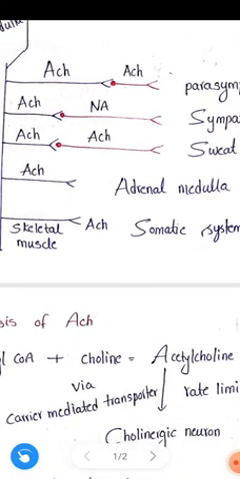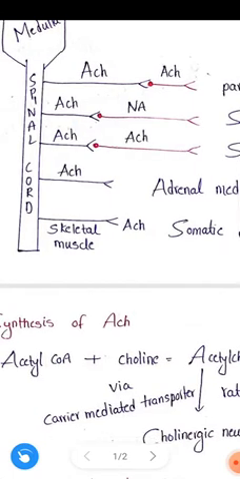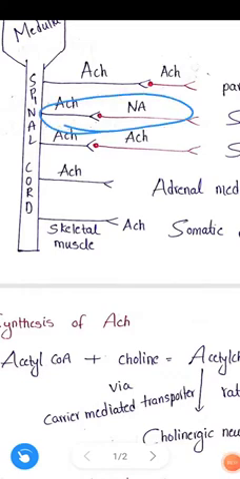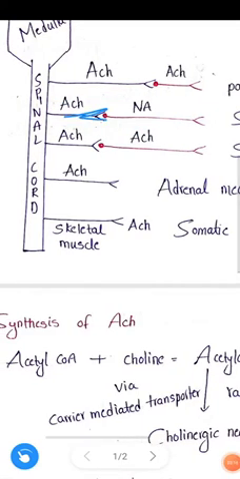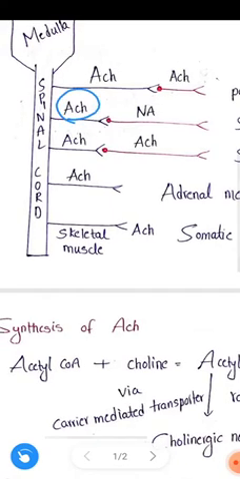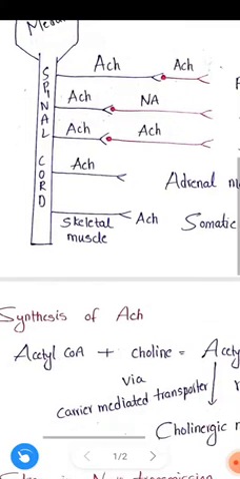Next, coming to the sympathetic. If you observe here, this is the presynaptic neuron and this is the postsynaptic neuron. If you compare the pre and postsynaptic neuron in the sympathetic, the presynaptic neuron is shorter when compared to the postsynaptic neuron, and the neurotransmitter released at the presynaptic neuron is acetylcholine and the neurotransmitter released at the postsynaptic neuron is norepinephrine.